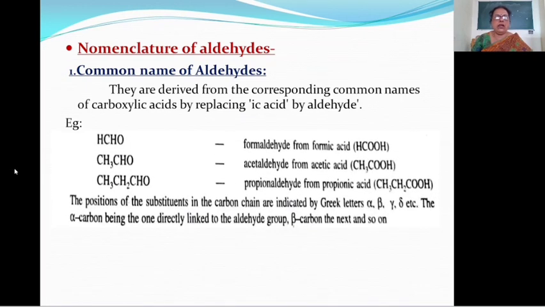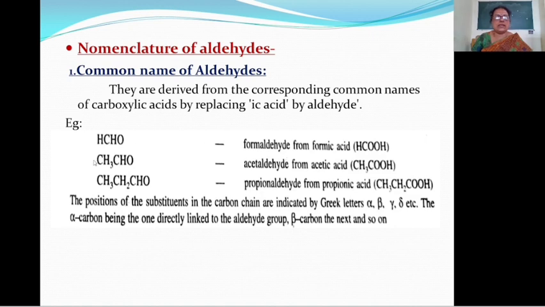For example, here HCHO. Here the corresponding acid is formic acid, HCOOH. Here ic acid is replaced by aldehyde. Therefore, the name of this compound is formaldehyde.